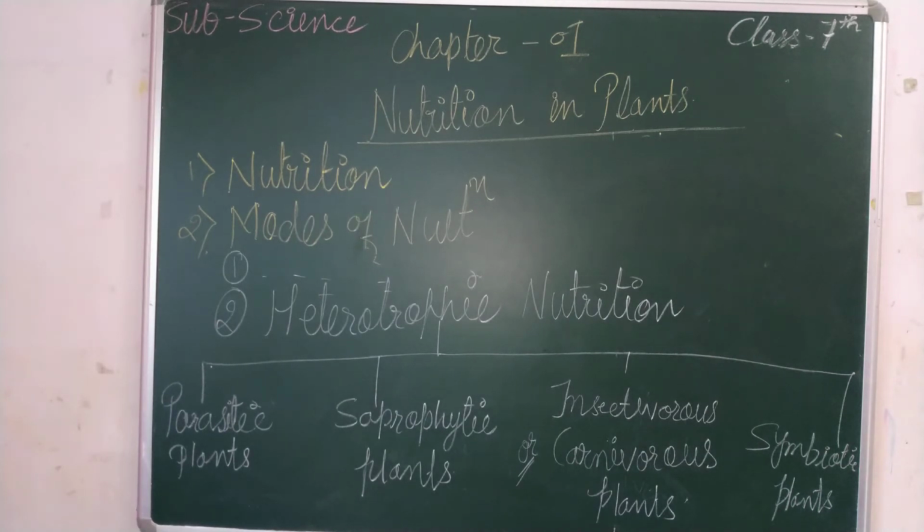Can you tell me the meaning of parasites? Can anybody? Yes, parasites means the living thing which depends on others to provide its food. Depends on others, in simple language. So, here is the definition. The plants that live on other plants and obtain their food or nutrition from them are called parasitic plants, and this type of nutrition is called parasitic nutrition.